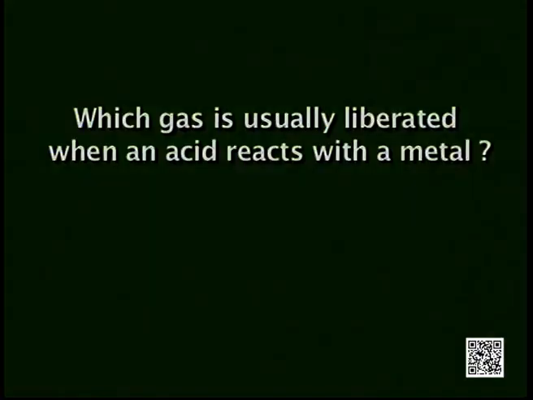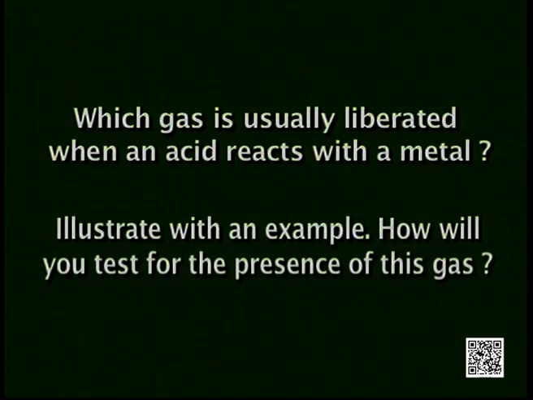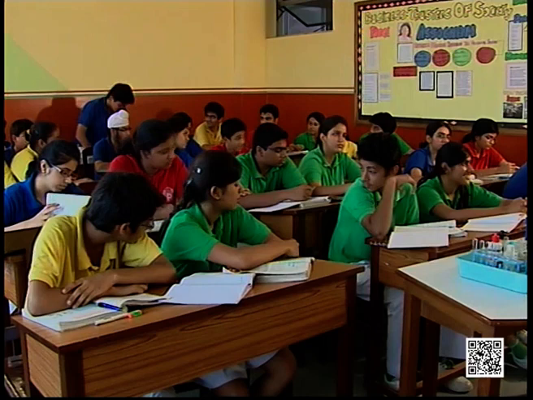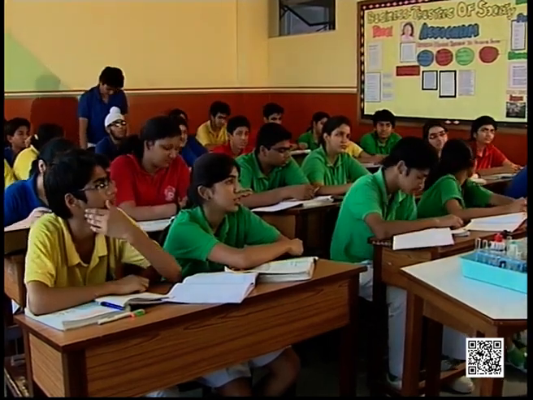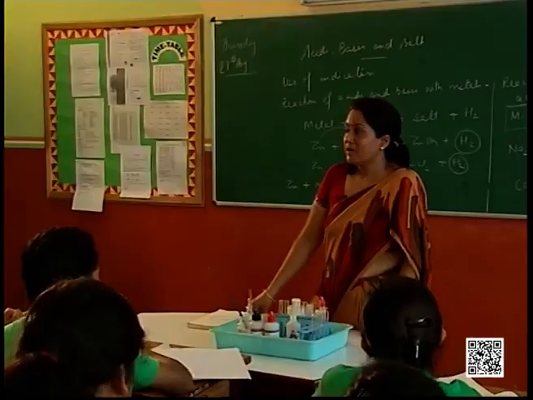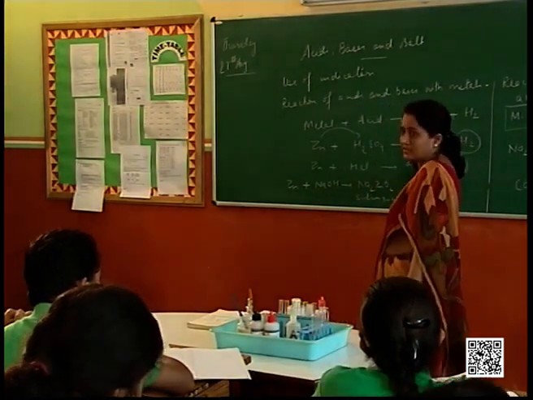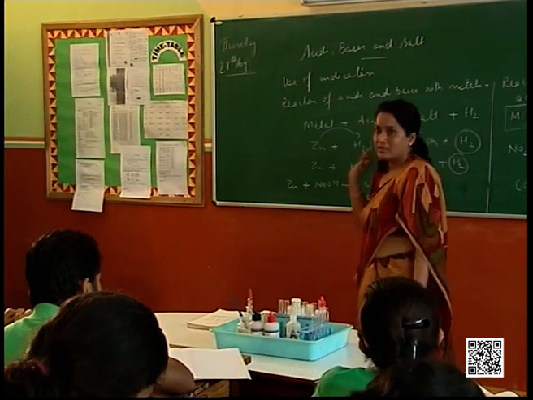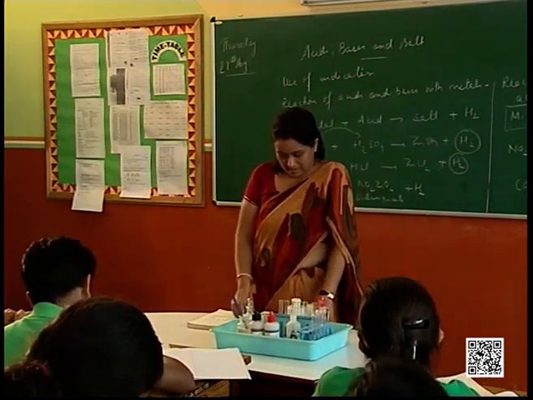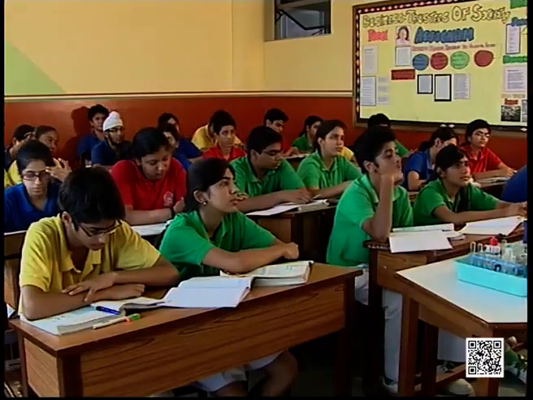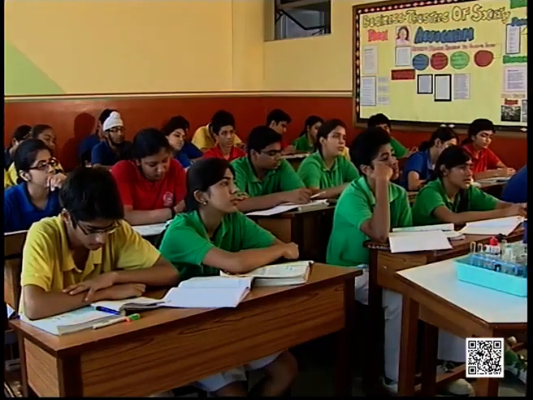All right, which gas is usually liberated when an acid reacts with a metal? Illustrate with an example. How will you test for the presence of this gas? Yes, Shikhar, which gas is released when an acid reacts with metal? Hydrogen gas. I showed you the bubbles. Please sit down. The reaction for this is here itself, the same reaction, isn't it? When a metal reacts with an acid, hydrogen gas is being produced. How will you test for the presence of gas? I told you, you can bring a burning candle near it and then it's going to burn with a pop sound.